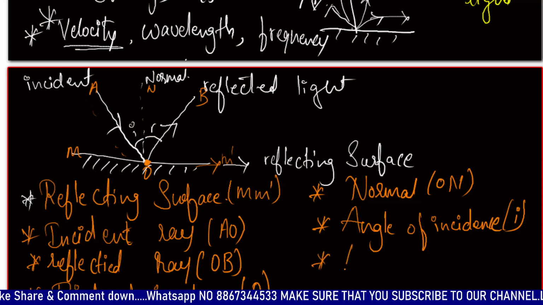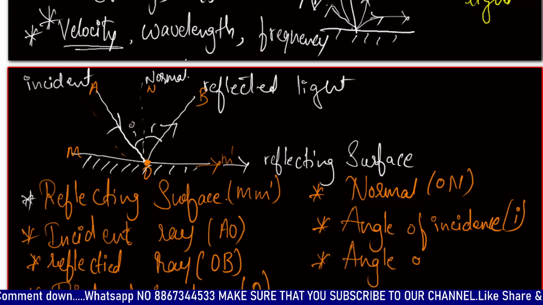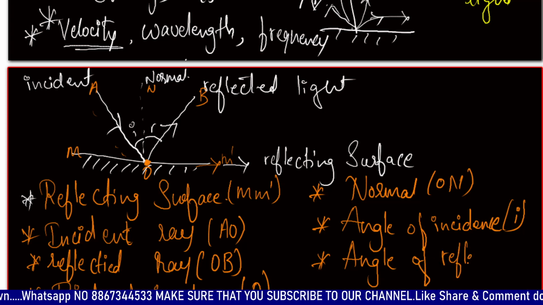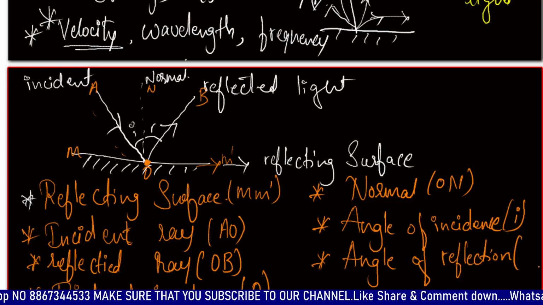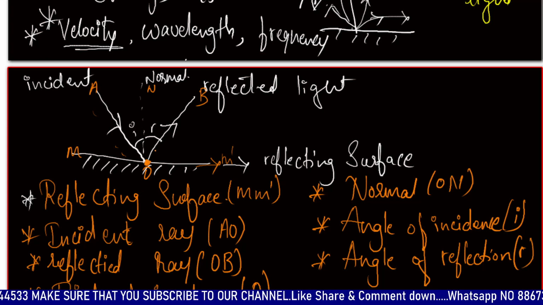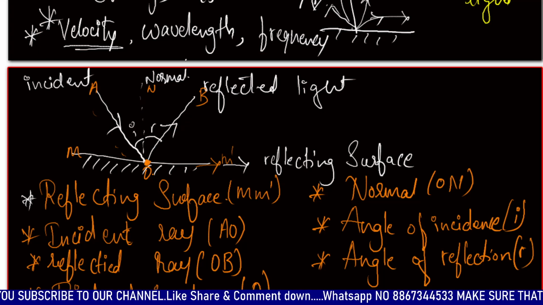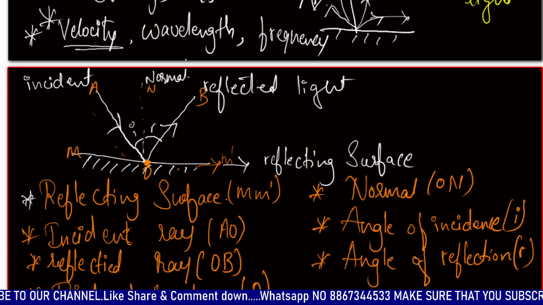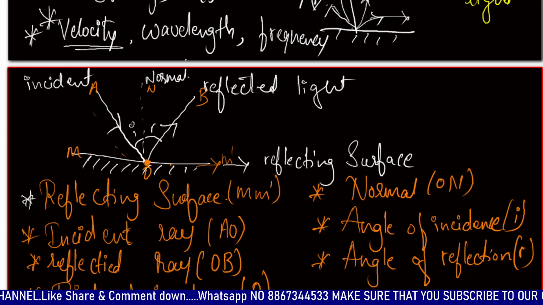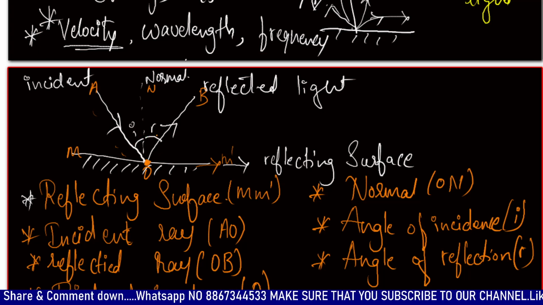The next thing is the angle of reflection, that is R. Same thing: it is the angle made by the reflected ray with the normal, not with the reflecting surface. You should concentrate over here: not with the reflecting surface but with the normal.